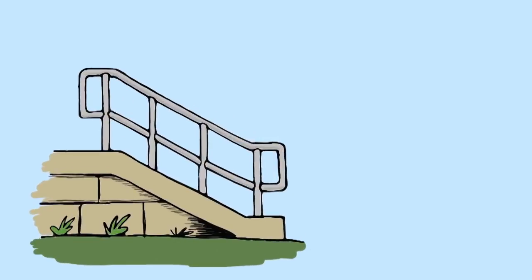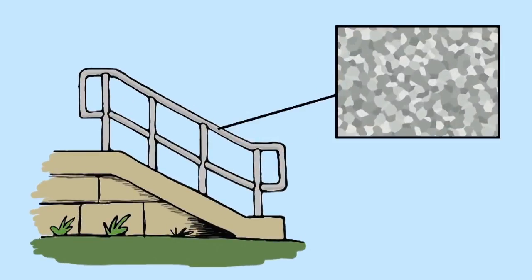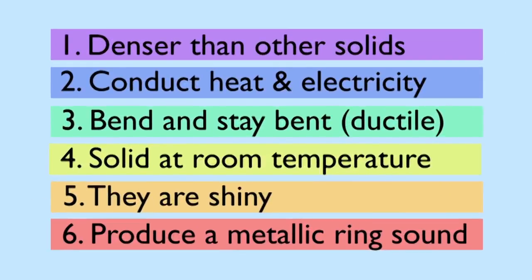Yes, metals are crystalline. Next time you pass a galvanized railing, look carefully to see the crystal grains of zinc on the surface of iron. Let's now relate the 6 properties of metals to their bonding.